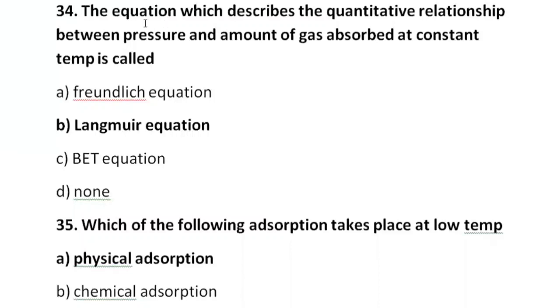Next MCQ is: the equation which describes the quantitative relationship between pressure and amount of a gas adsorbed at constant temperature is called Freundlich equation, Langmuir equation, BET equation, none of these. So B option is correct, Langmuir equation. It tells the quantitative relationship between pressure and quantity of a gas, you can say, at constant temperature. BET equation is used to find out the surface area.